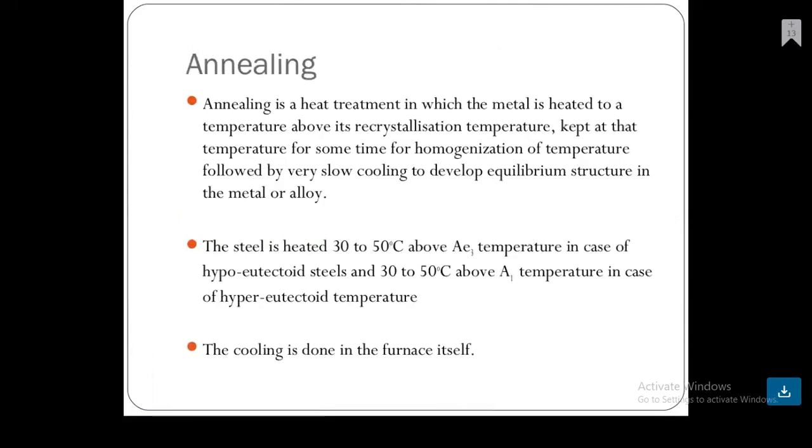Annealing process. Annealing is a heat treatment in which the metal is heated to a temperature above its recrystallization temperature. It is kept at that temperature for some time for homogenization of temperature, followed by very slow cooling to develop the equilibrium structure in the metal or alloy. The steel is heated to 30 to 50 degrees Celsius above the A3 temperature in the case of hypoeutectoid steels, and 30 to 50 degrees Celsius above the A1 temperature in the case of hypereutectoid steels. The cooling is done in the furnace itself.